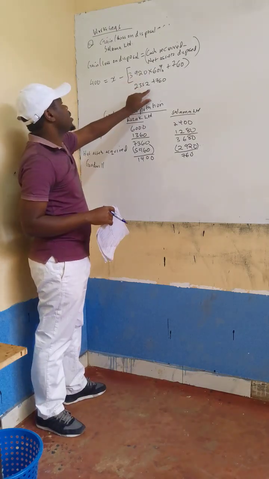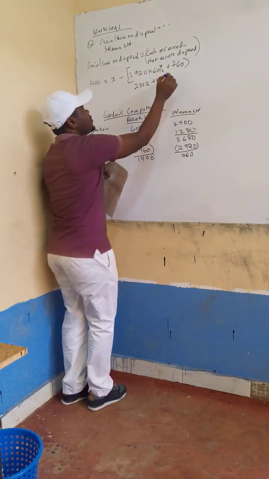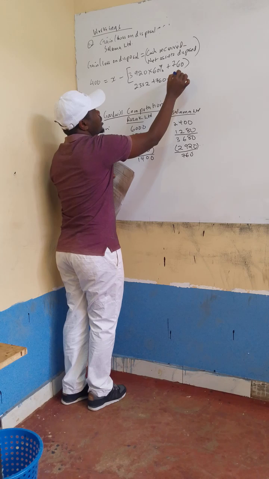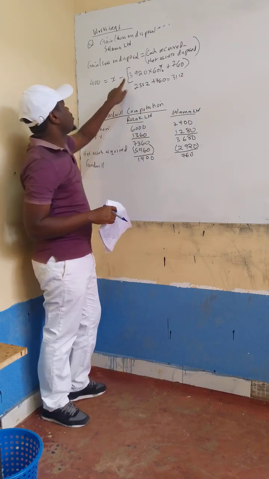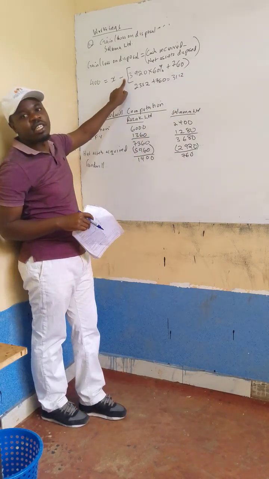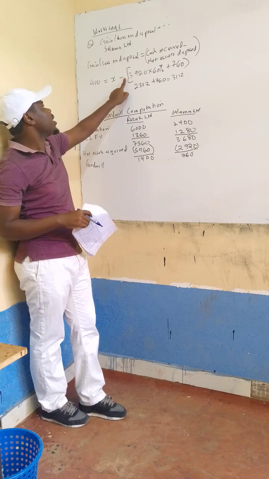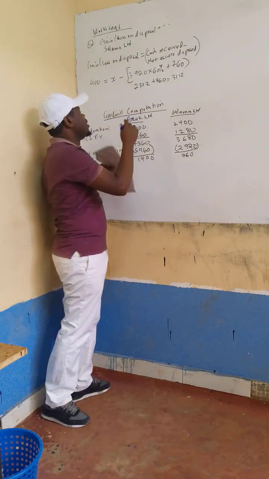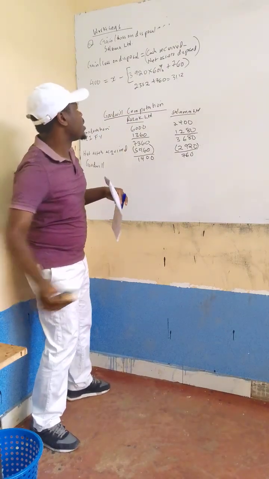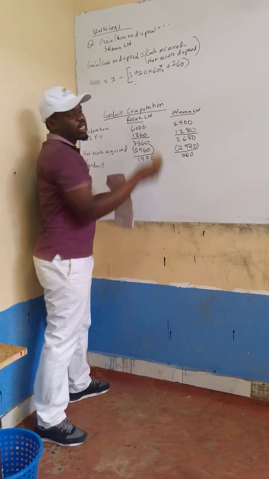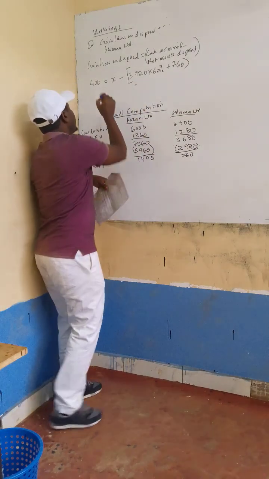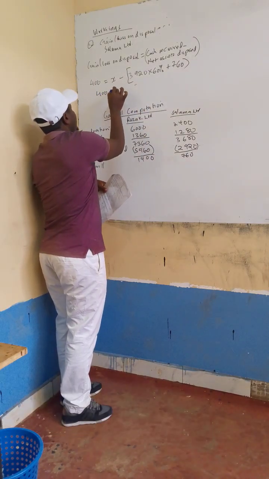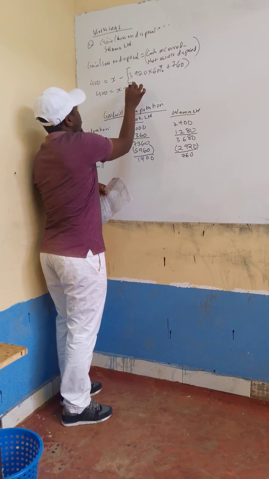If you take that figure of 3112, of course the coefficient was negative, if you open the bracket, so it will appear like negative 3112. So 400 is equal to X minus 3112.